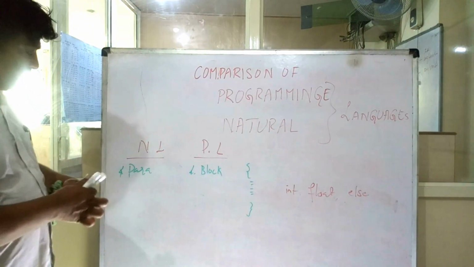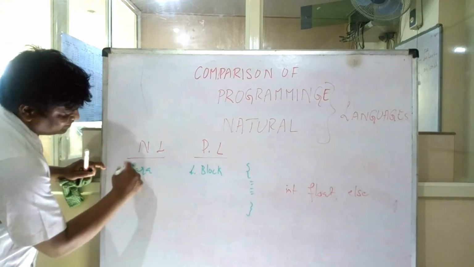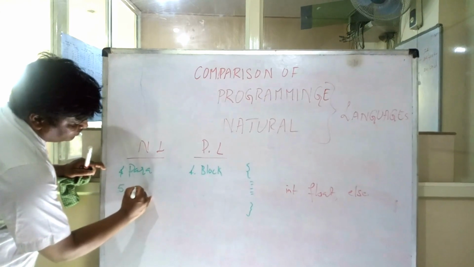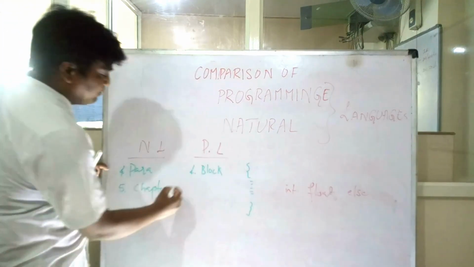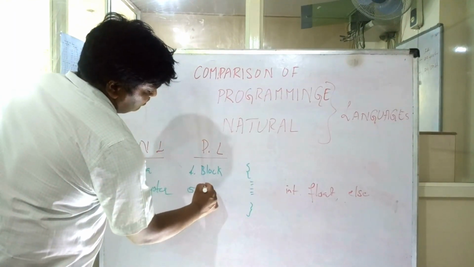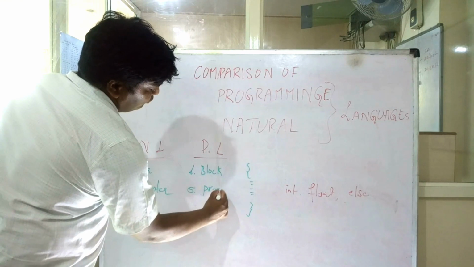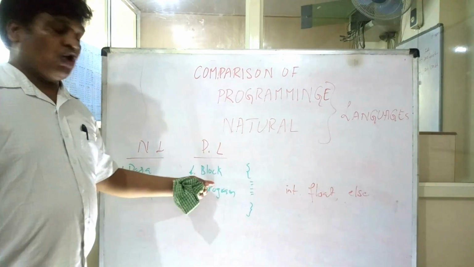And the fifth point here is that a set of paras together becomes a chapter. This chapter can be compared here with a program. When you write a program, it can have a few blocks.